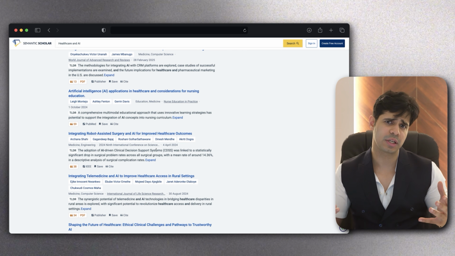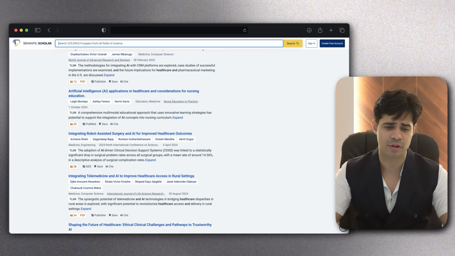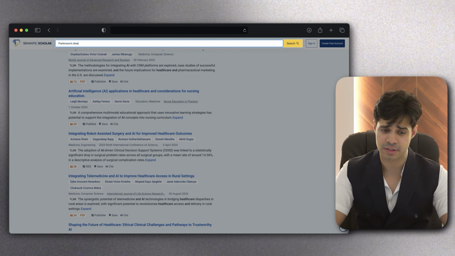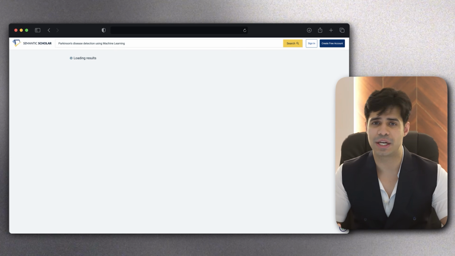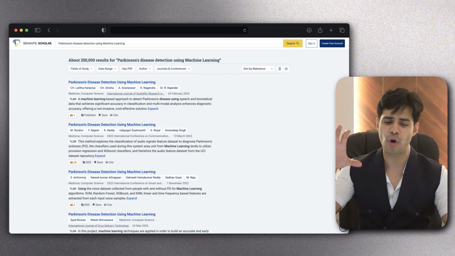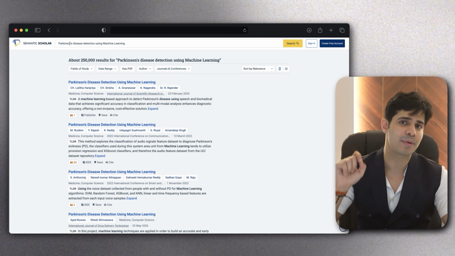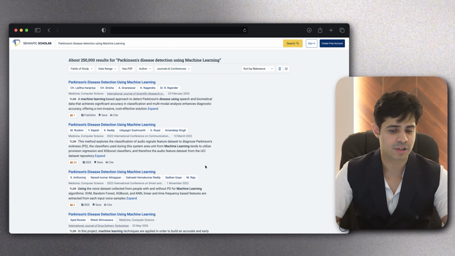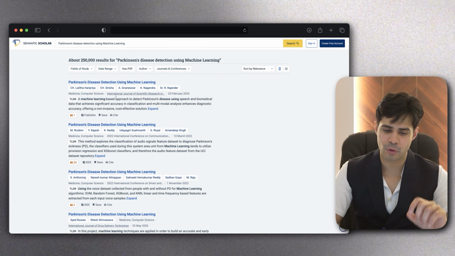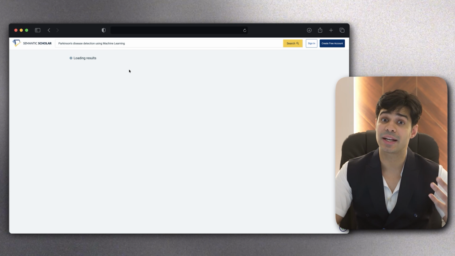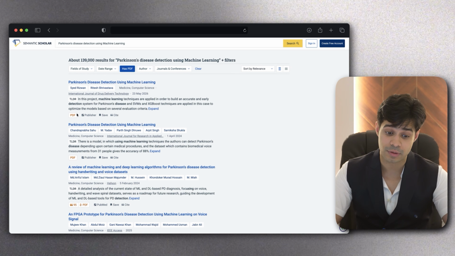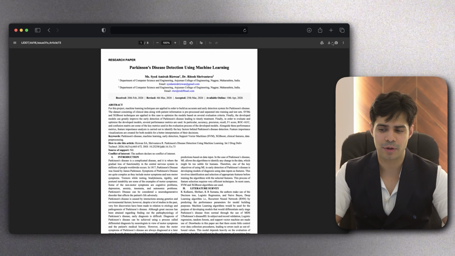Let's say after going through these, I know for a fact that I want to research Parkinson's disease detection using machine learning. Maybe that's what I ended up with because that's just what interested me. And now I want to see all those research papers specifically published on this particular topic. So here are some of these papers. I'm going to click on Has PDF so I can get documents which are actually accessible. I'm going to open up the PDF of a couple of papers. You should take up maybe about 5, and I'm going to try to download them.